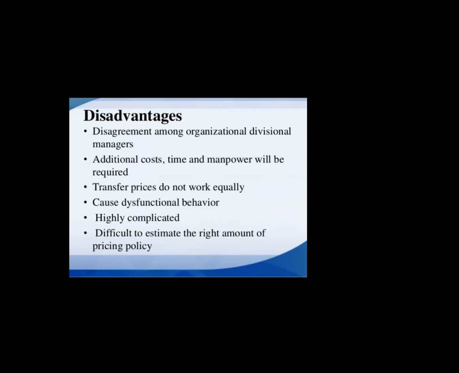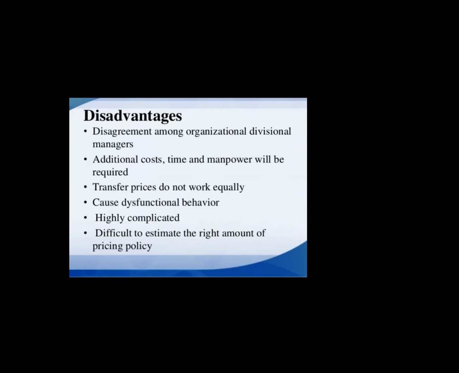Now, highly complicated. When proper mutual understanding is not attained and miscommunication happens repeatedly, it becomes highly complicated to opt for and make use of transfer pricing, and difficult to estimate the right amount of pricing policy, because raw material costs are fluctuating, because market demand is uncertain, and with changes in social, technological, political, uncontrollable external factors in the market, transfer pricing as a policy to opt for and get maximum advantage is always difficult.